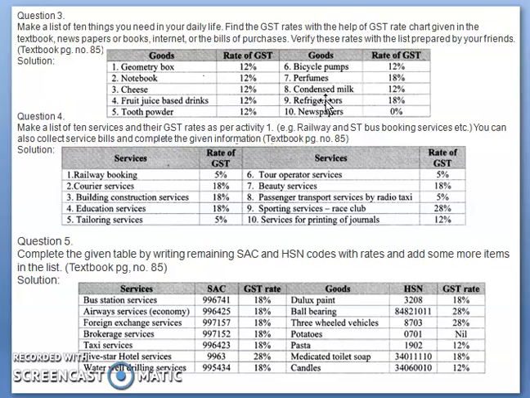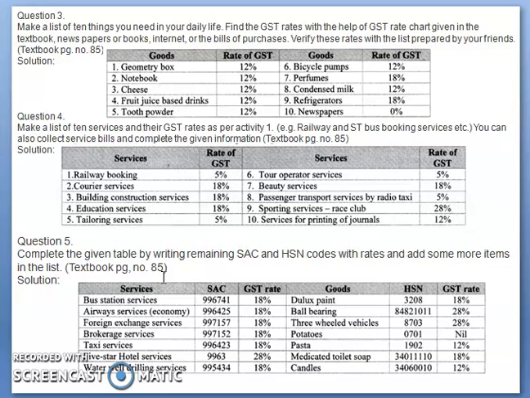The next question is to make a list of 10 services and their GST rates as per Activity 1, for example railway and ST bus booking services. You can also collect service bills and complete the information. The GST rates are given in your textbook; you just have to go through it and write it for practice.